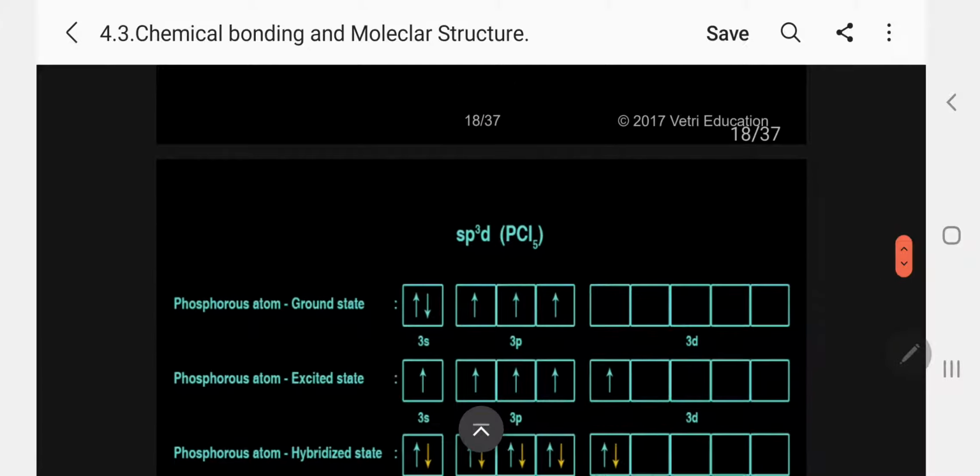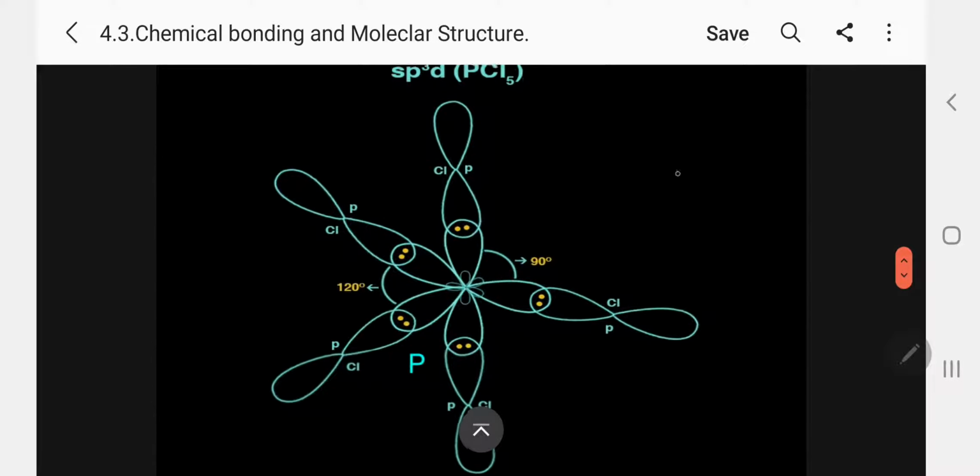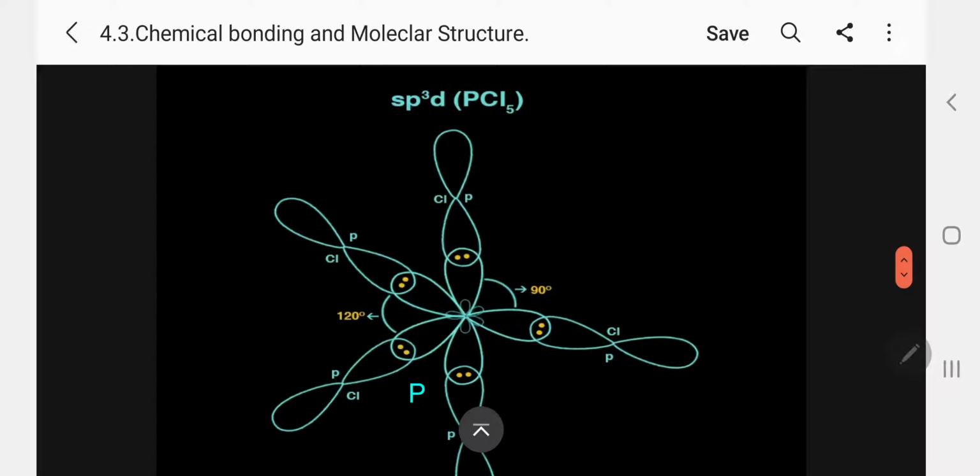So let us go for that. Phosphorus pentachloride is the specific example I have already explained, so I need not waste time there. Now you see the original shape of sp3d. There are 5 equal hybrid orbitals. One bond angle is 90 and another is 120. Between the triangular orbitals, it is 120. Between the orbital at the top of the bipyramid, the center orbital and the side orbital, the bond angle is 90. So this is triangular bipyramidal.